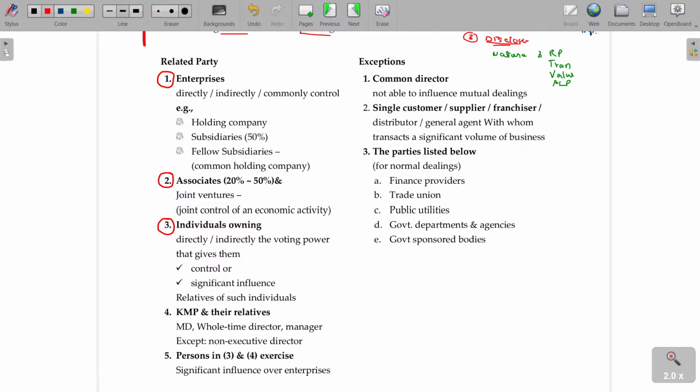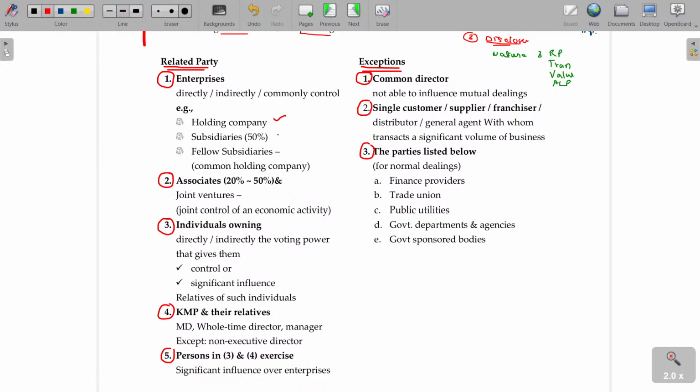These are the 5 cases we have: enterprises, associates, individuals owning, KMP, and persons in 3 and 4. These are called related parties. Exceptions: these 3 are not considered as a relation. For example, we already defined what nature should be there for deciding a related party. Now, which parties fall into this?